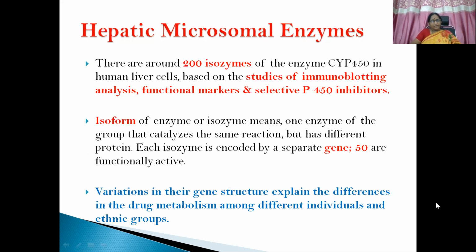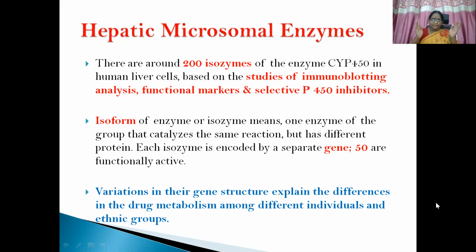So there are around 200 isozymes of the enzyme cytochrome P450 in human liver cells, based on studies of immunoblotting analysis, functional markers, and selective P450 inhibitors. This is a very important point for postgraduate students. Please make a note of it. Then isoform of enzyme, otherwise known as isozyme, means one enzyme of the group that catalyzes the same reaction, but